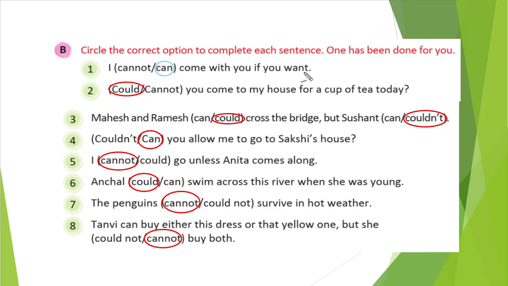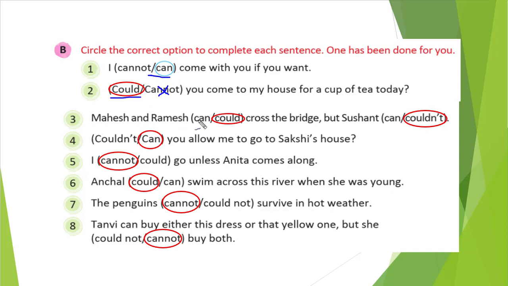Cannot is wrong here. So, I can come with you if you want. Next: could or cannot you come to my house for a cup of tea today? You are asking, so cannot is wrong. Could is correct. Could you come to my house for a cup of tea?